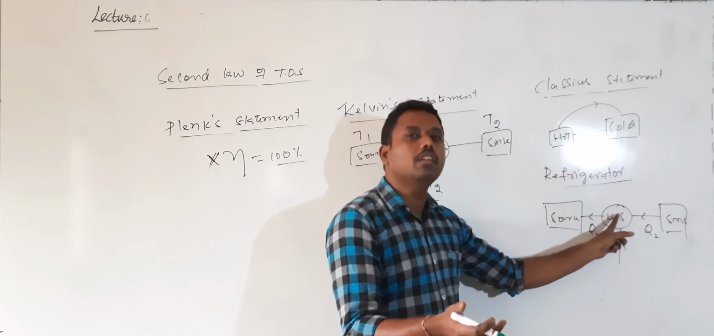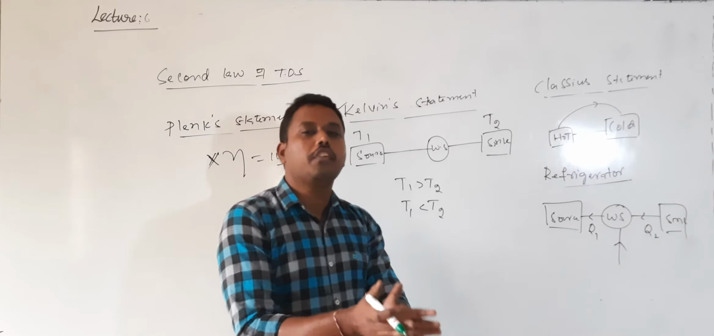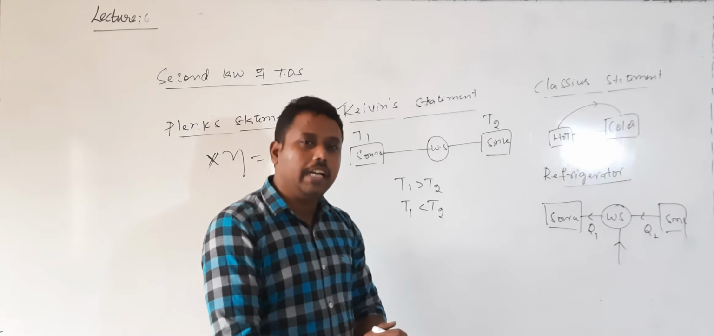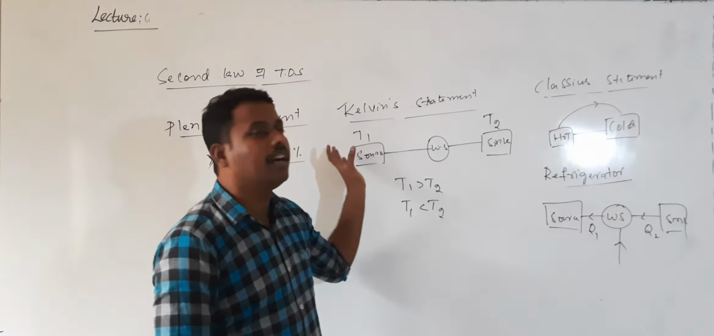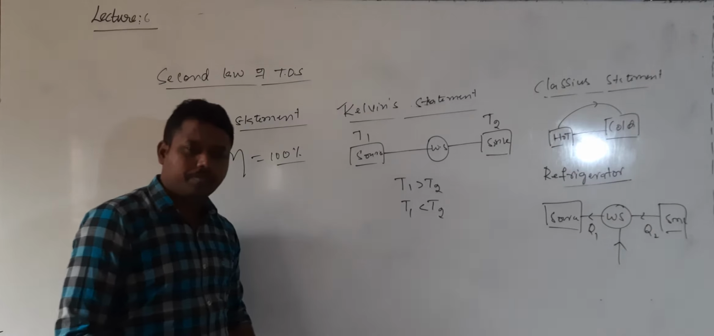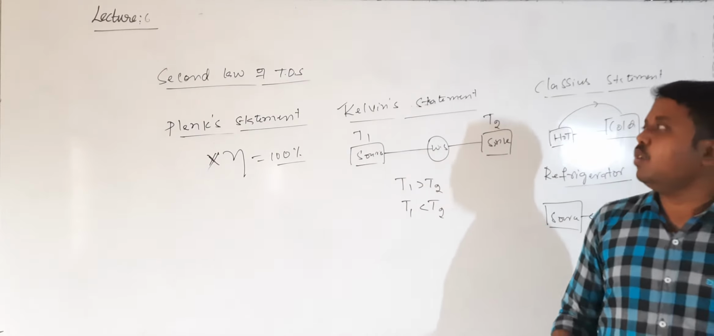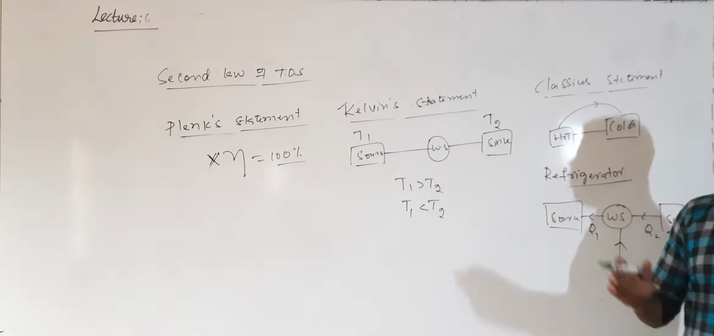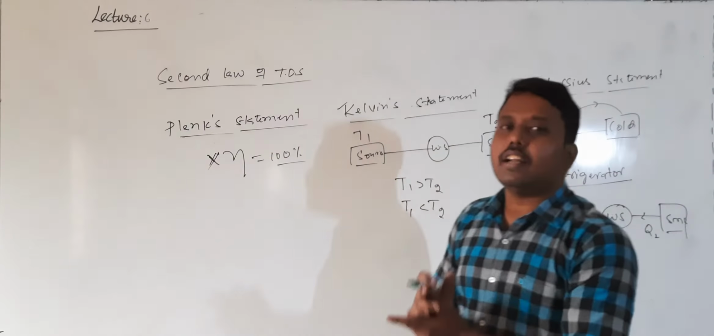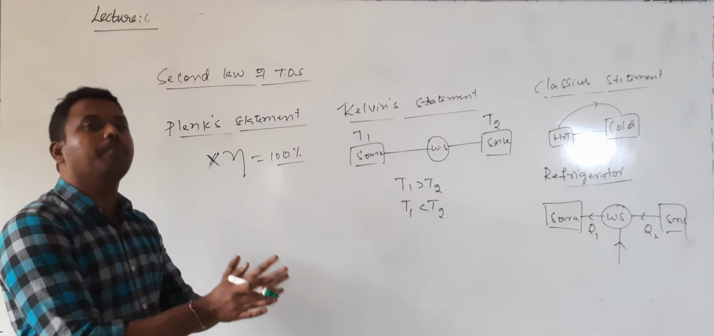When you do work on the working substance, it will make heat flow from a low temperature body to a high temperature body. So these are the three statements of the second law of thermodynamics. Then immediately you will get one doubt: one law, so why three statements? But all these statements are equivalent. They are not separate; all are representing the same content.